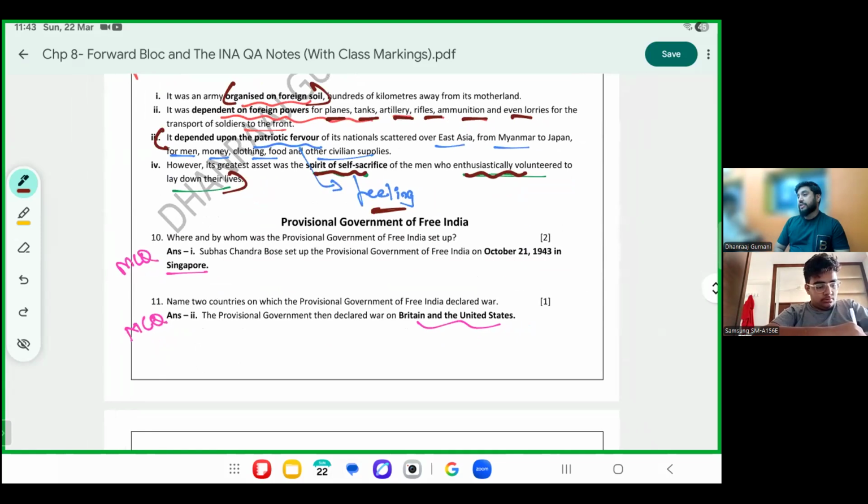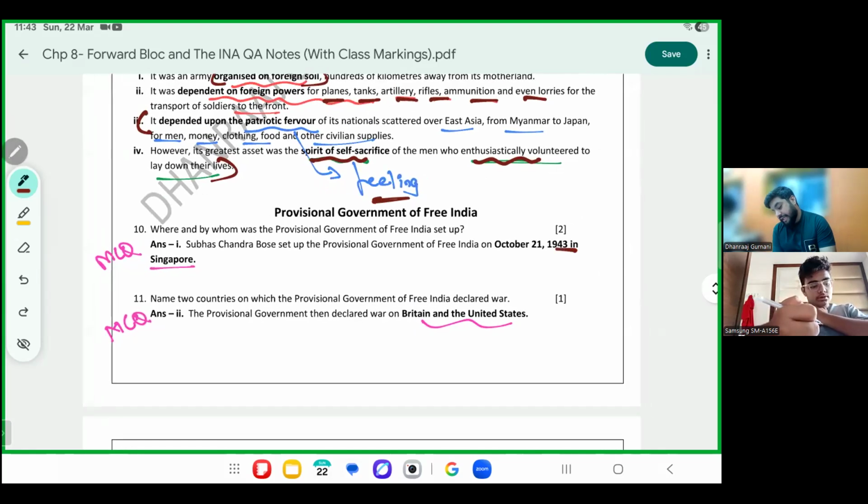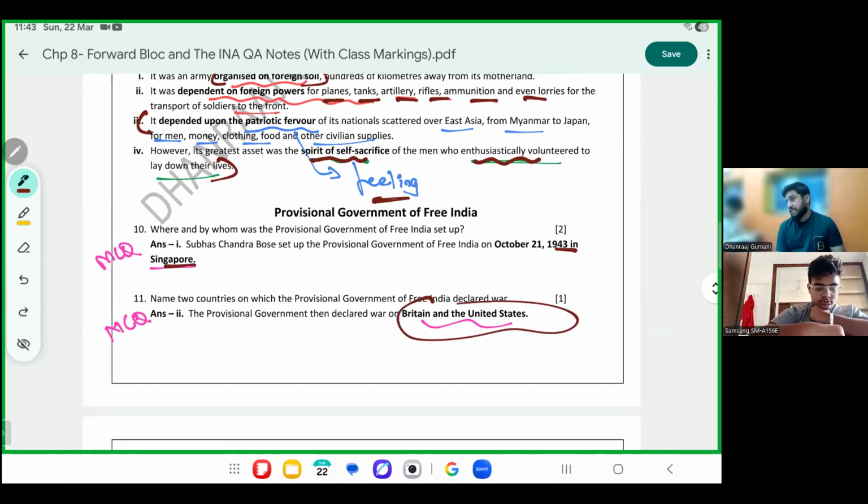Last aspect, provincial government. Some schools may cancel this, but it's important to go through this part of the chapter. If it is cancelled, you can omit it for your school exams. Bose set up a provincial government in Singapore in 1943. The provincial government declared war on two countries, Britain and the US.